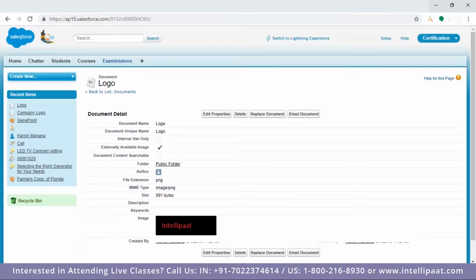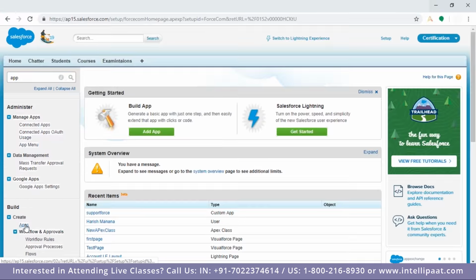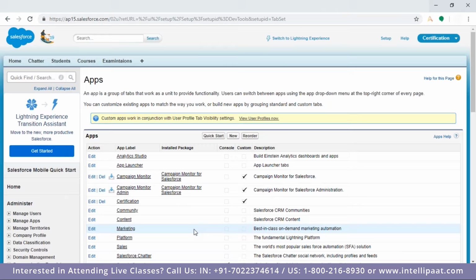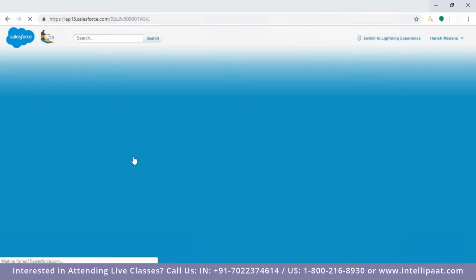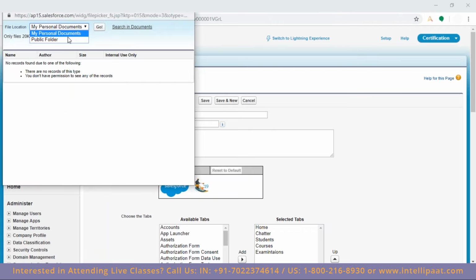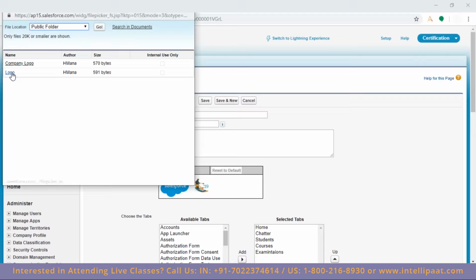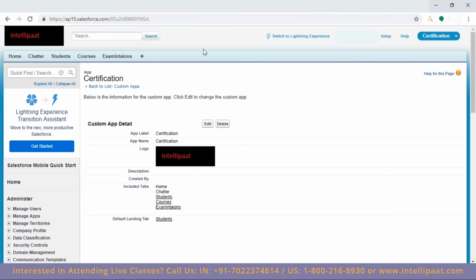Yeah, I got it. Then I need to go to Setup. I need to create the app. I'm changing this on the certification app. This is the certification app. So editing this, this is the logo. Inserting an image, it is taken from the public folder, logo, save, done. Got it. You changed the logo.